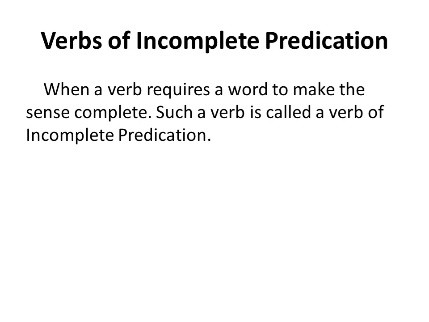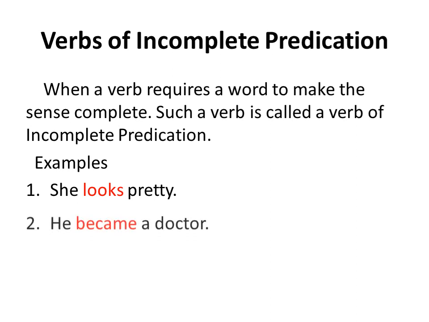Remember, these are intransitive verbs because they do not require any direct object. They require a word to make the complete sense. A word or a couple of words or sometime a phrase. As she looks pretty. So here the word pretty is required to make the complete sense.